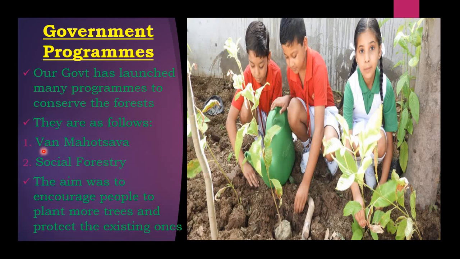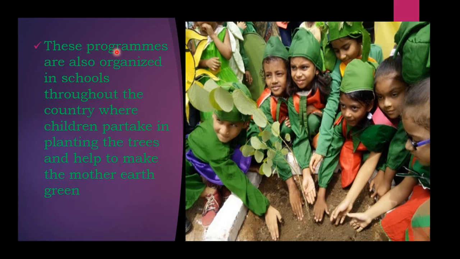So the government programs: our government has launched many programs to conserve the forest. They are as follows: Vana Mahotsava, and second is social forestry. The aim was to encourage people to plant more trees and protect the existing ones. Finally, these programs are also organized in schools throughout the country, where children partake in planting the trees and help to make the Mother Earth green. So this is all about the natural vegetation.